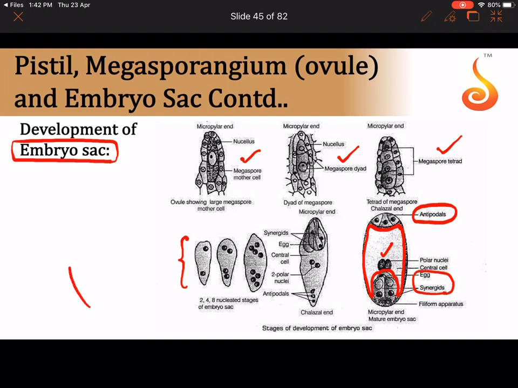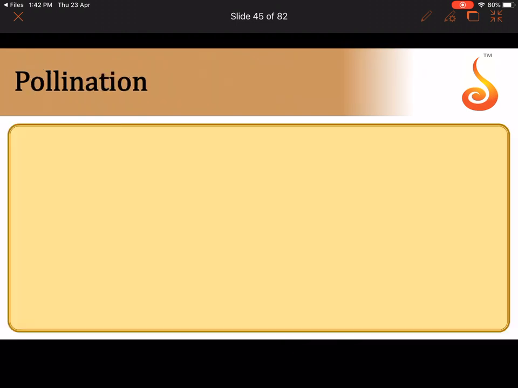And I told you, if this is the synergid, 2 synergids are sitting and the egg is hiding between them. And I told you that the inner wall of the synergid, the cell wall, shows finger-like projections, which are referred to as filiform apparatus. And this filiform apparatus is what guides the entry of the pollen tube into the synergid.